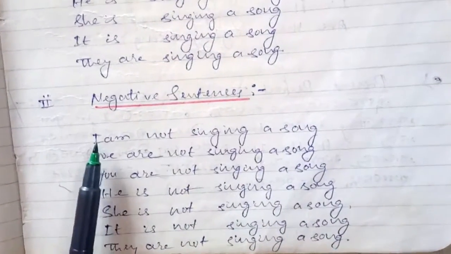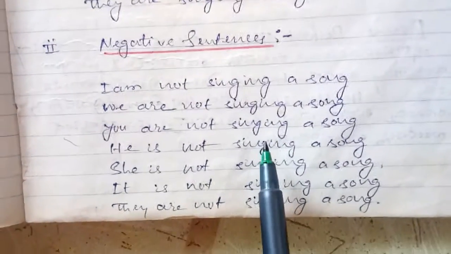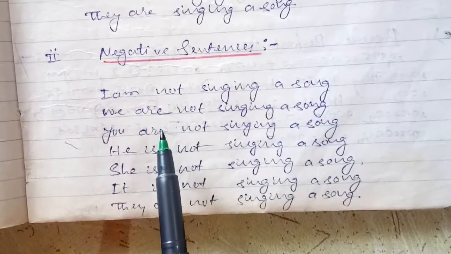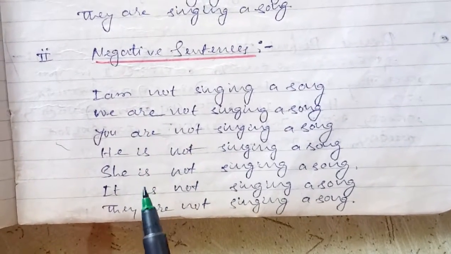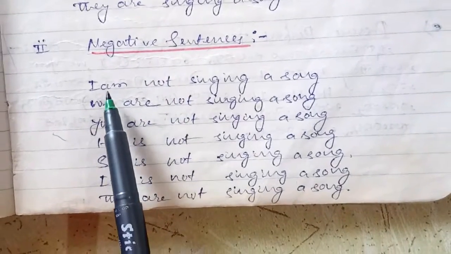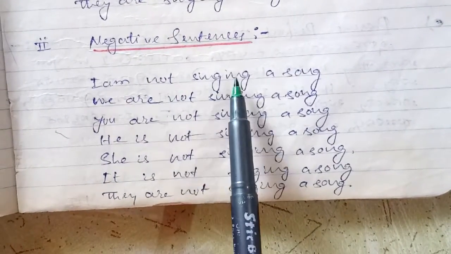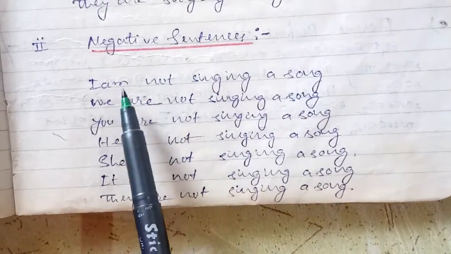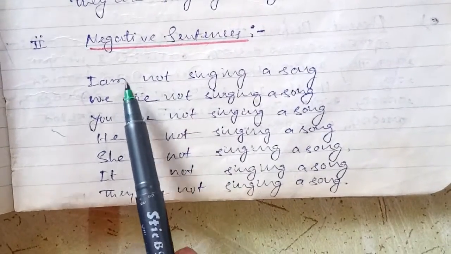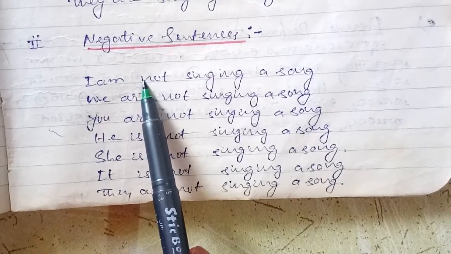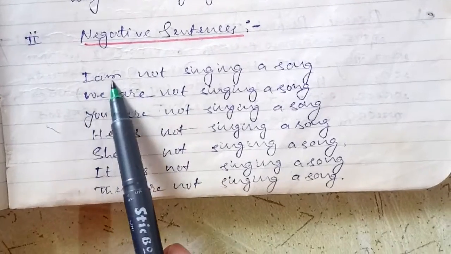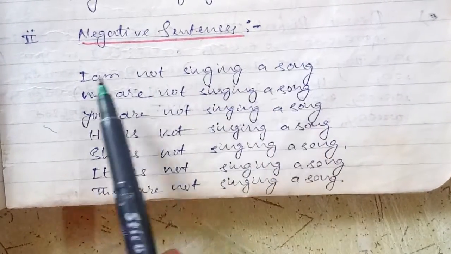Now we can learn how to create negative sentences. Negative means whatever we are going to do, we say we are not going to do it. I am not singing a song. Here for negative we use not. After the helping verb you have to use this negative word. I am not singing a song.